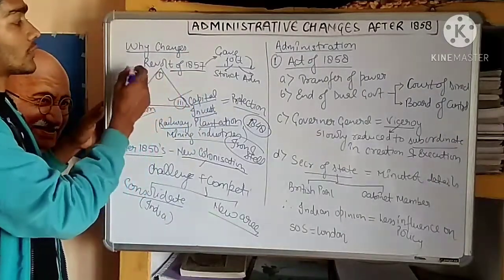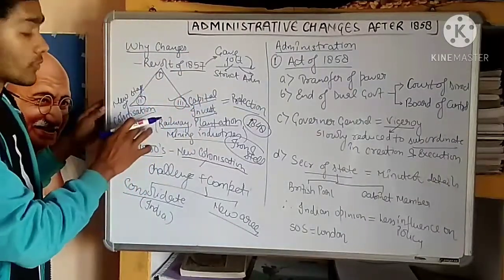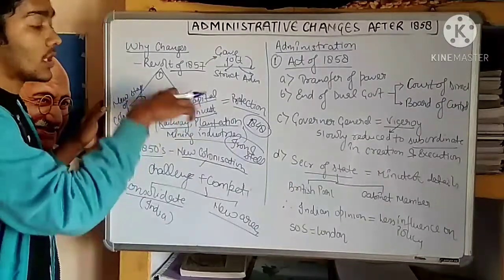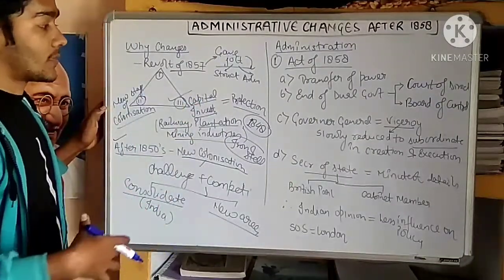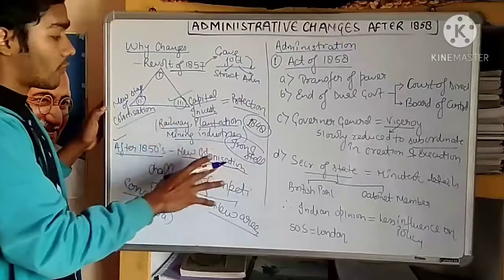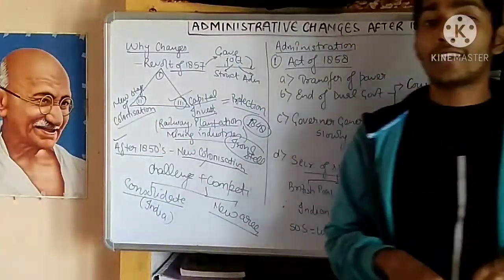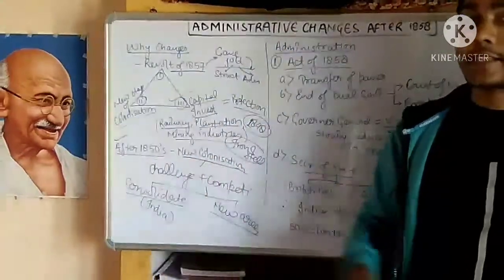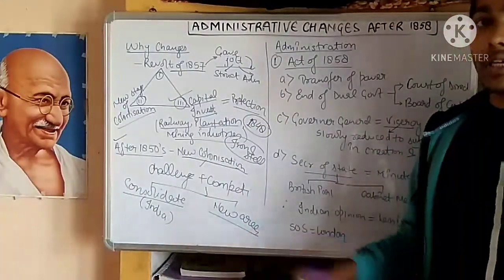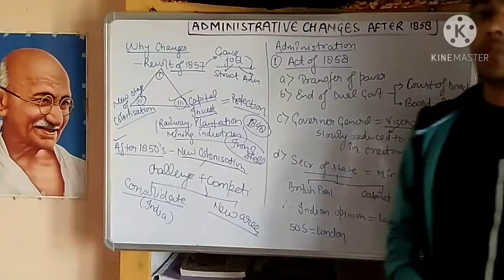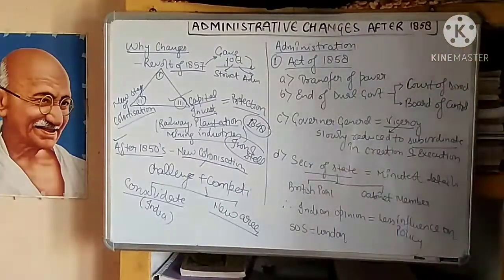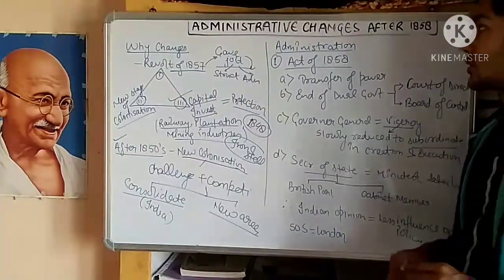The first reason was from the India point, the second reason from the world point, and the third reason from their perspective. So what they did was to strengthen or consolidate their rule in India, and also to capture new areas in the market, in other parts of the world, so that they could sell their products.